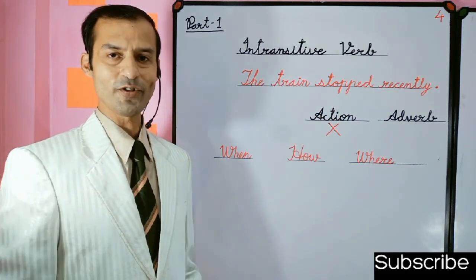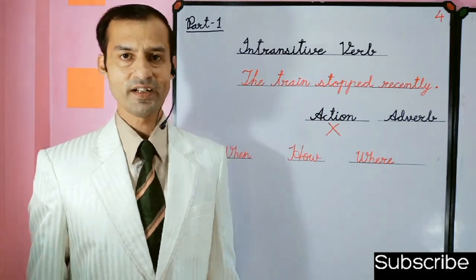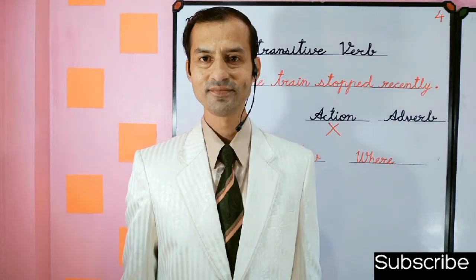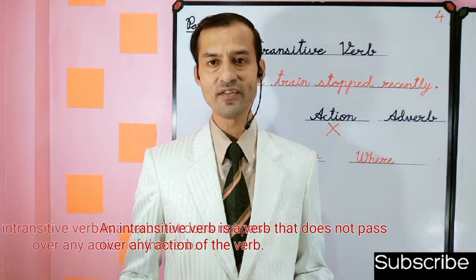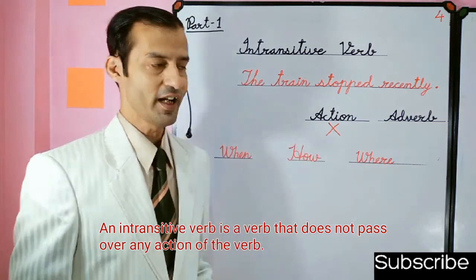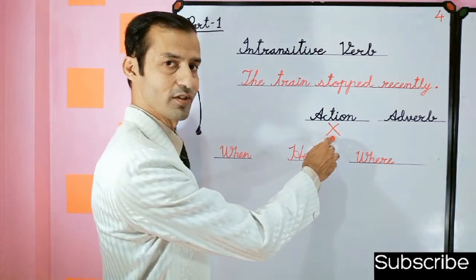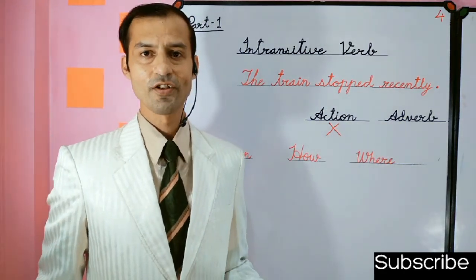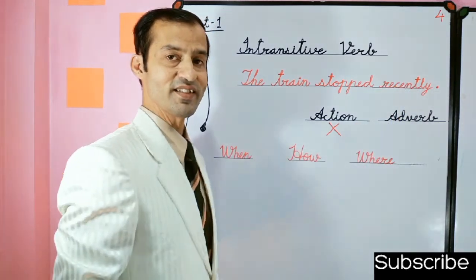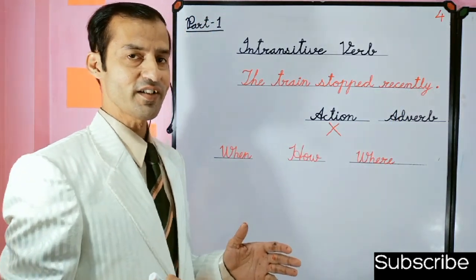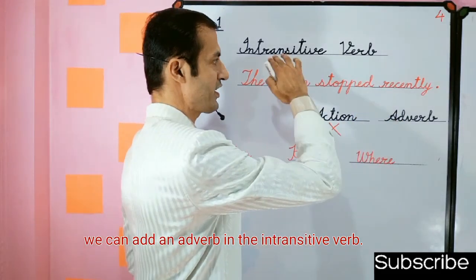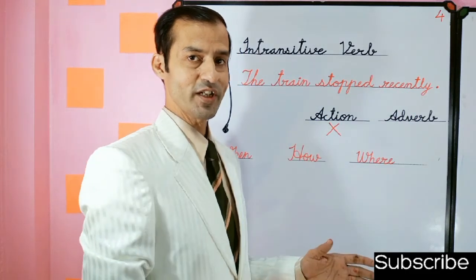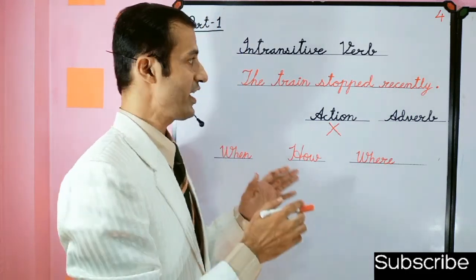This is an awkward question, and this is an intransitive verb. So what's an intransitive verb? An intransitive verb is a verb that does not pass over any action of the verb to a receiver. In this sentence, nothing is a receiver. So what's this? This is an adverb. Remember that we can add an adverb to the intransitive verb, but this is not the object or direct object. So this is the intransitive verb.